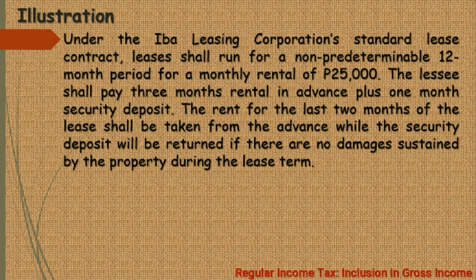Under the IBA Leasing Corporation standard lease contract, leases shall run for a non-predeterminable 12-month period for a monthly rental of 25,000 pesos. The lessee shall pay 3 months rental in advance plus 1 month security deposit. The rent for the last 2 months of the lease shall be taken from the advance, while the security deposit will be returned if there are no damages sustained by the property during the lease term.